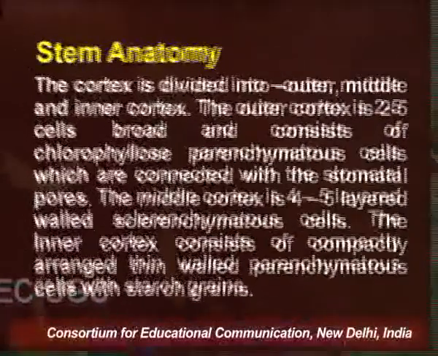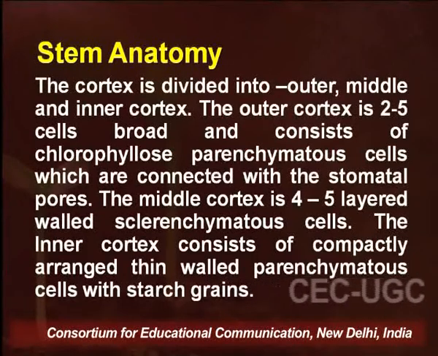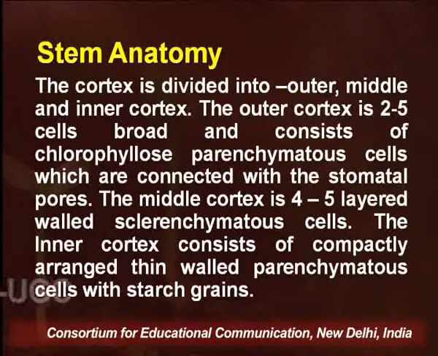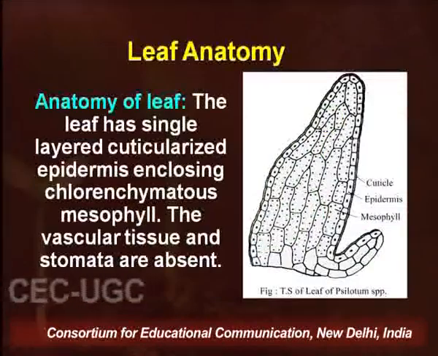In case of aerial stem, the cortex is once again divided into outer, middle and inner cortex. The outer cortex is 2 to 5 cells broad and consists of chlorophyllous parenchymatous cells, which have stomata and also help in photosynthesis. You can see the cross section of Xylotum aerial shoot.